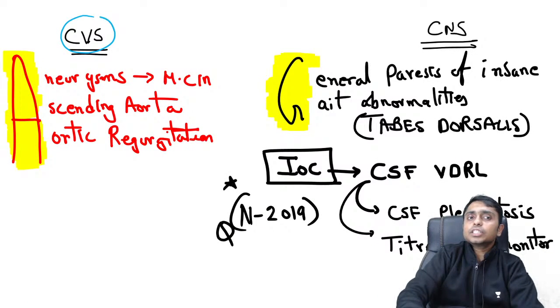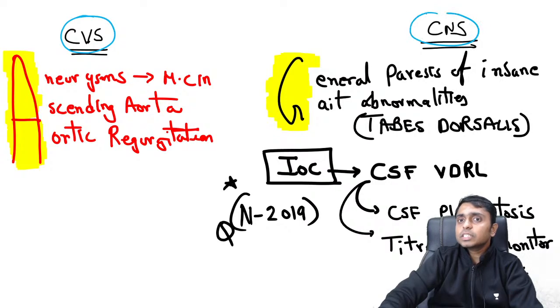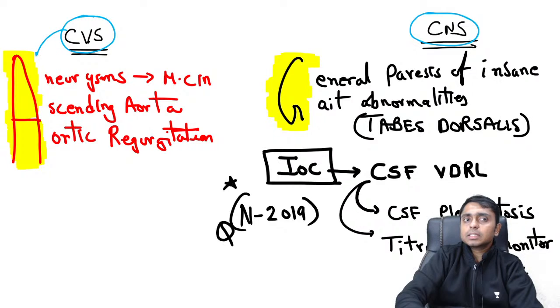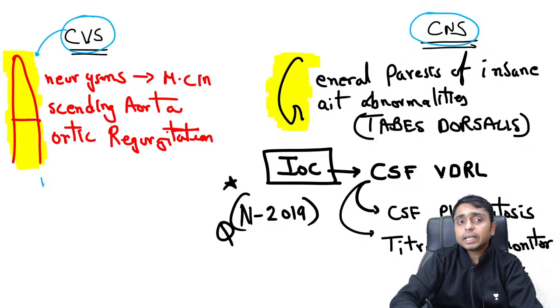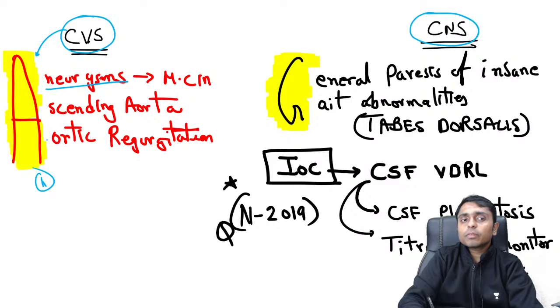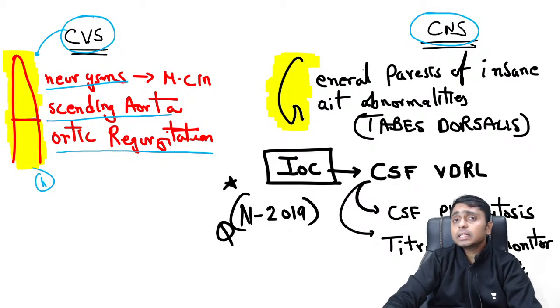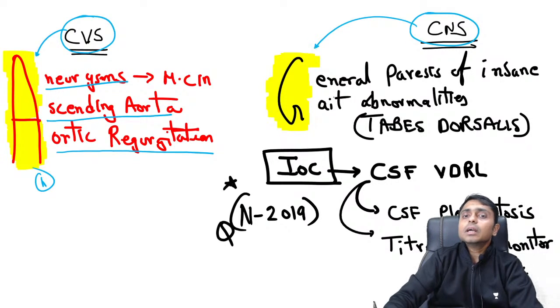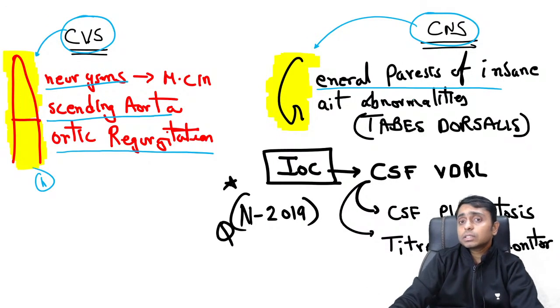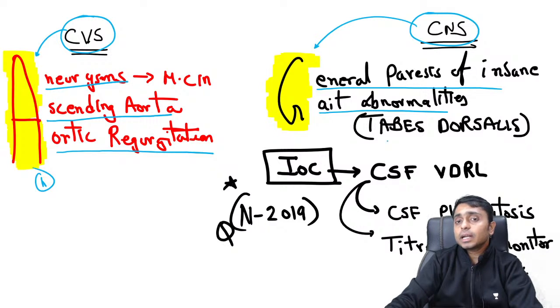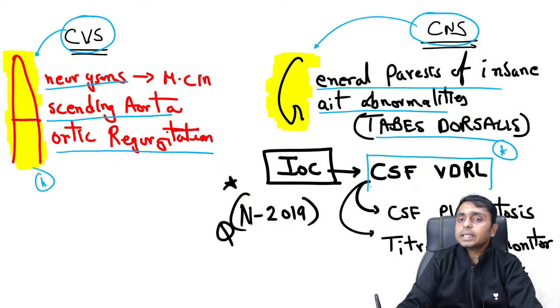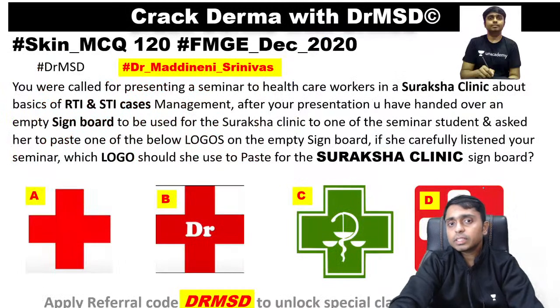And in the tertiary phase, there are going to be systemic manifestations like cardiovascular system and central nervous system involvement, where you can remember the cardiovascular features with the letter A. There will be aneurysms, and the most common one will be seen in the ascending aorta, and there will be aortic regurgitation. And in the central nervous system, you can remember the letter G: general paresis of the insane, and there will be gait abnormalities. Tabes dorsalis will be the manifestation. And in the case of tertiary syphilis, the investigation of choice is CSF-VDRL.